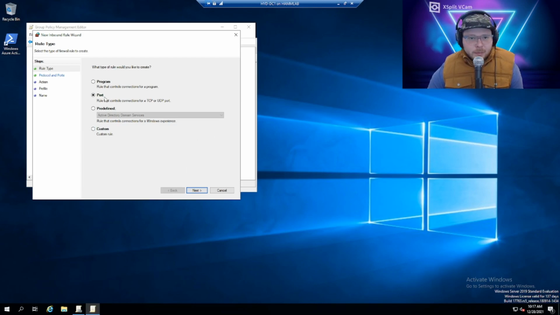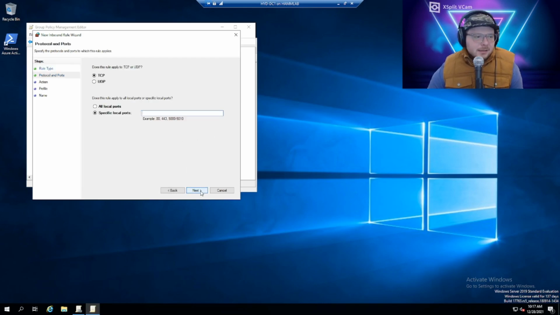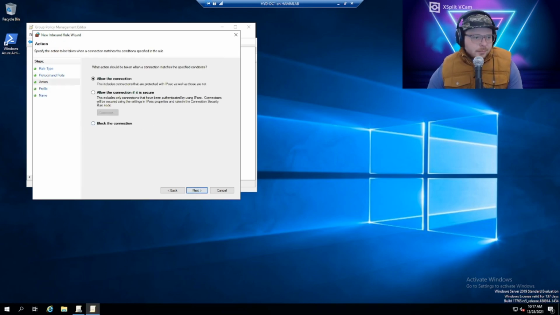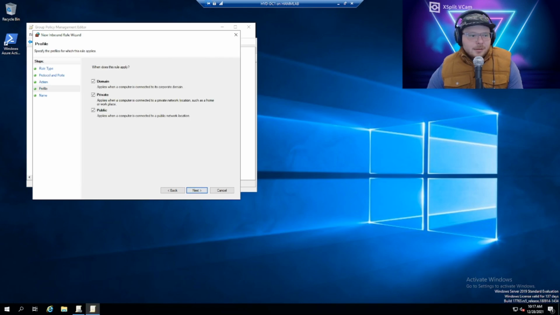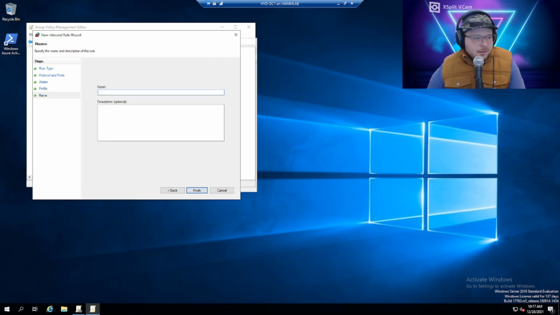So port, and then next, TCP, it's already checked, and then specify local ports 1433. Allow the connection. We're going to leave them all checked, and we're just gonna get super creative and call it TCP in 1433.